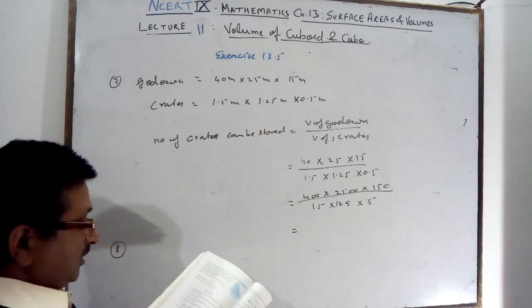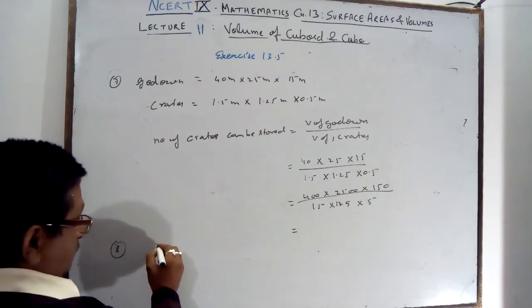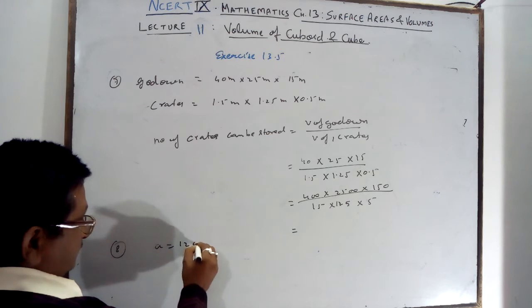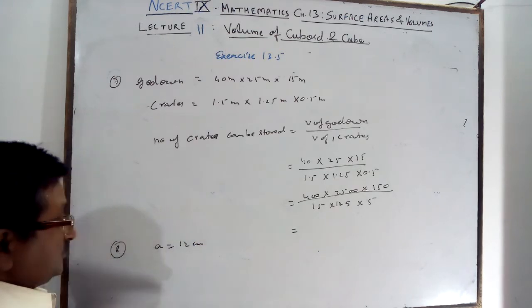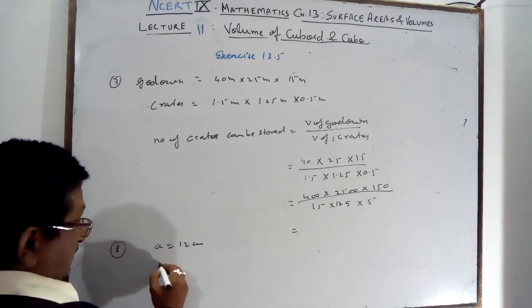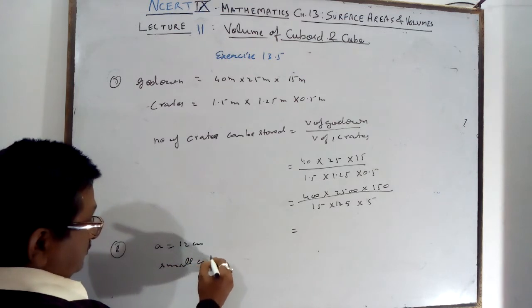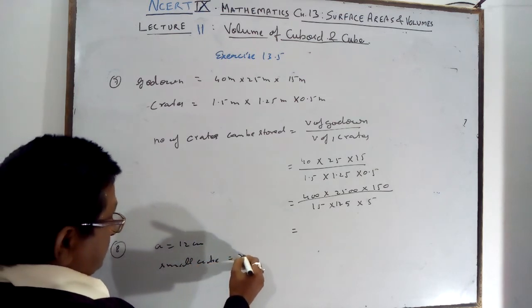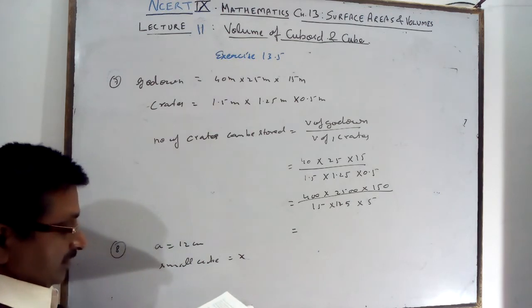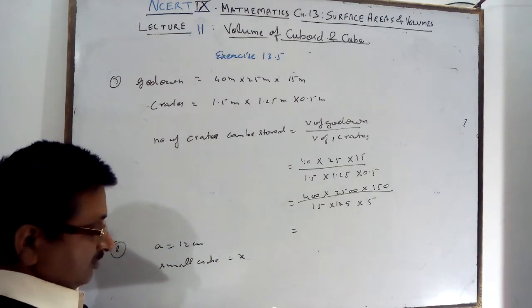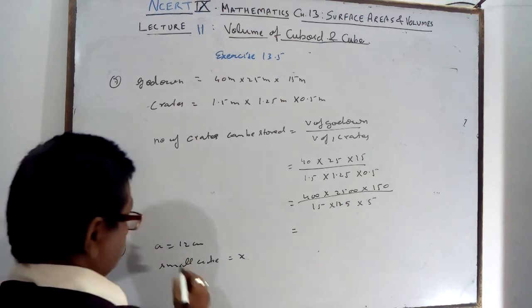A solid cube of side 12 is given. It is cut into 8 cubes of equal volumes. 8 cubes of equal volumes means small cubes of side x. So the volume of 8 small cubes is equal to the volume of the big cube. What will be the side of the new cube?